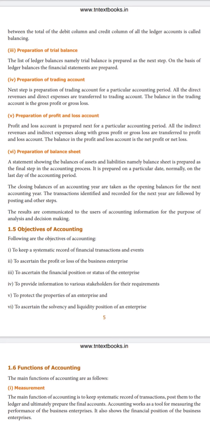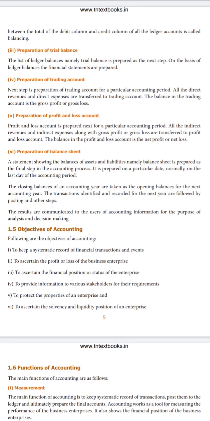From there we passed the journal, and that process is called journalizing. From journals we posted into the ledger, and that process is called posting. After all the ledger accounts are prepared, we check the arithmetical accuracy through the trial balance.